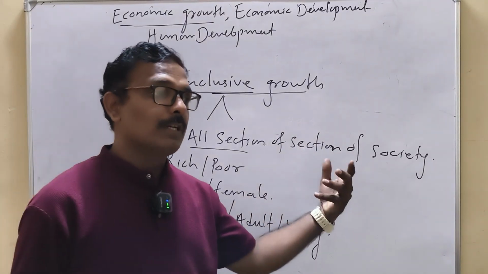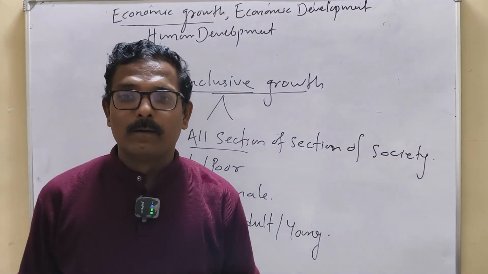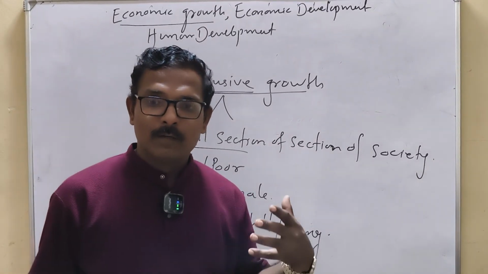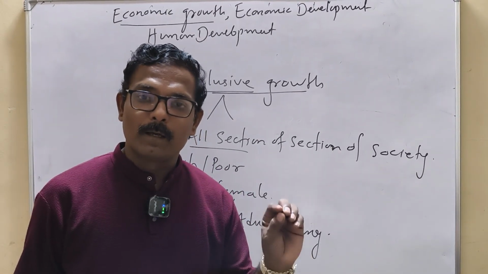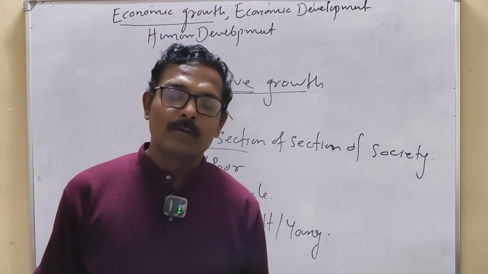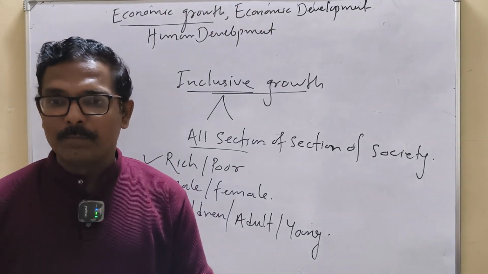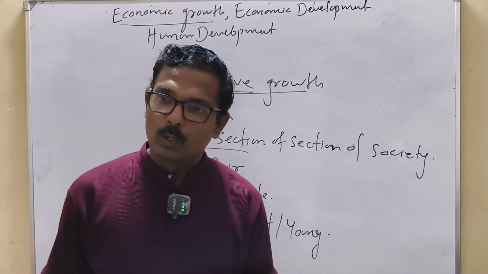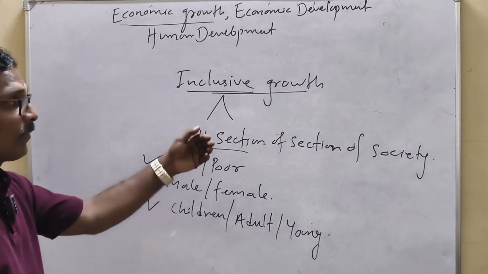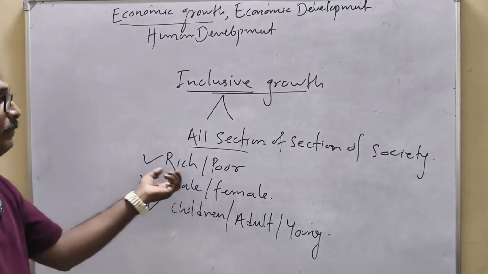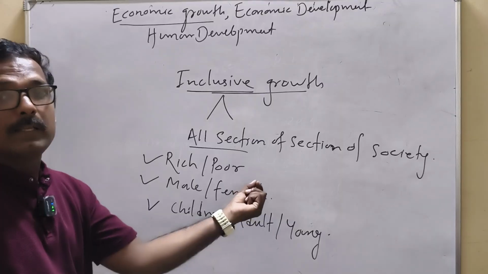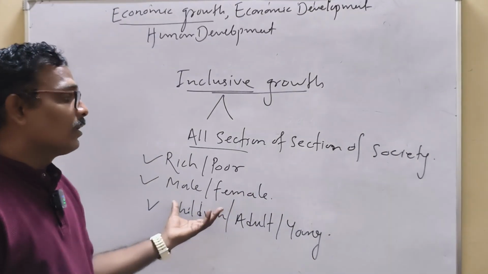So many times in economics, actually I have seen people especially talk about the development of the Muslims, development of the Hindus, and development of the different castes. So definitely, every section of the society, every religion of the country, every person of the country must be benefited from the growth. But these are the real criteria to judge the inclusiveness of the growth. How the rich got the benefit of the growth, how the poor get their share in the economy, how male and female got benefit.